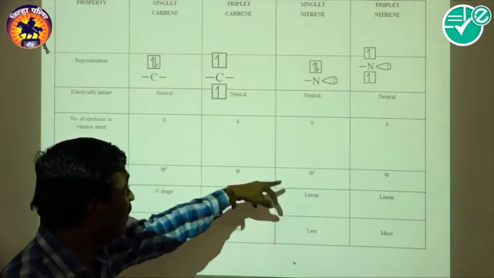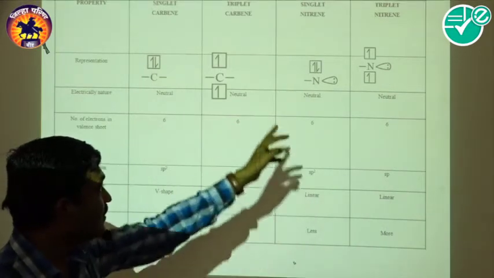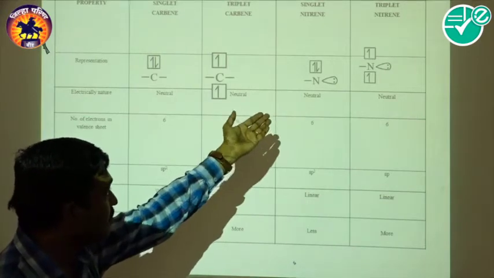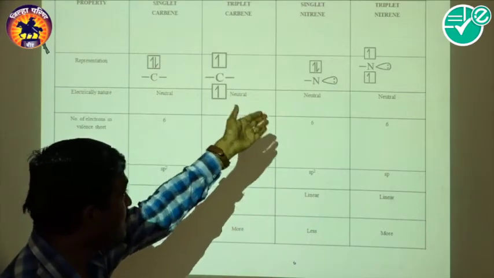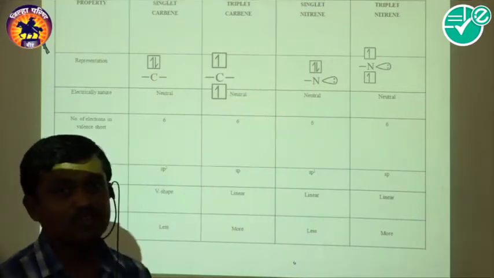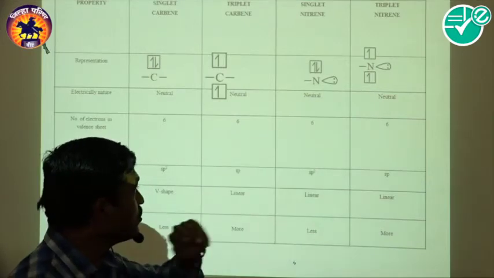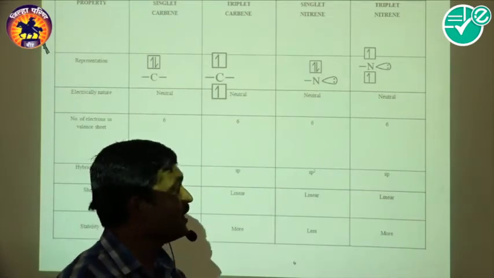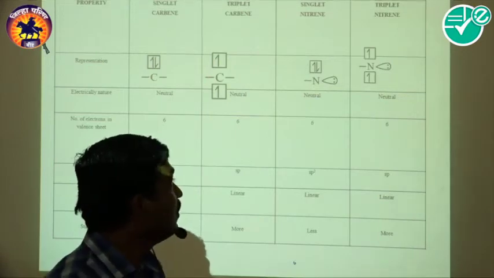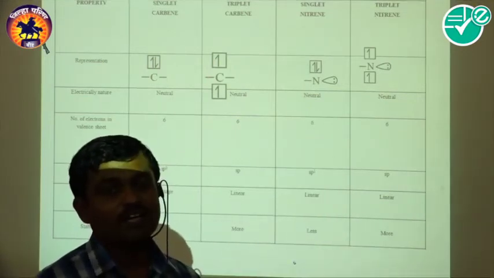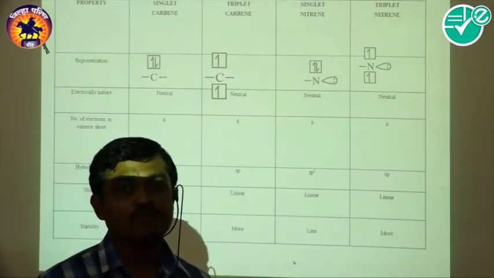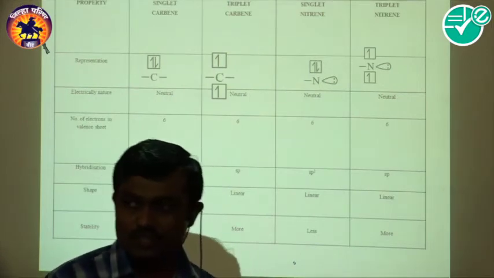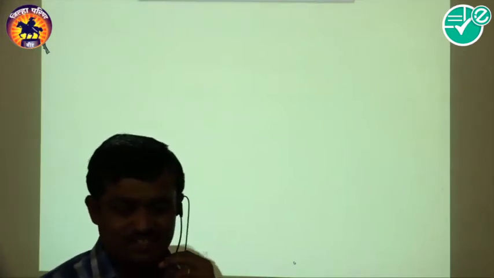Where it is sp2, the 2 electrons in a lone pair are involved along with the bonds. In sp hybridization, only 2 non-bonded electrons are there, one bond is formed, and the unpaired electrons are present in the py and pz orbitals. That is some extra idea regarding these species.